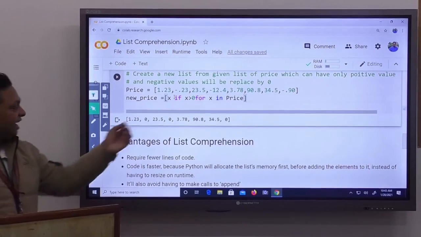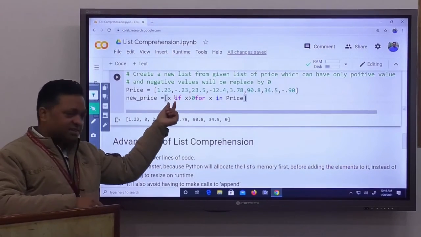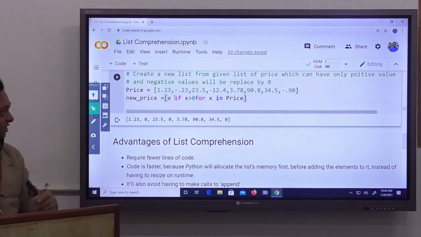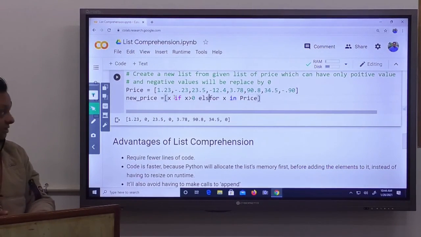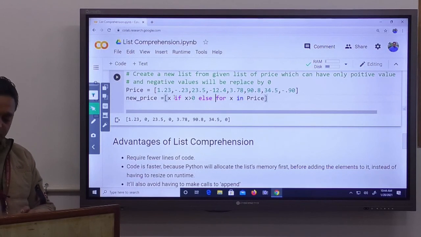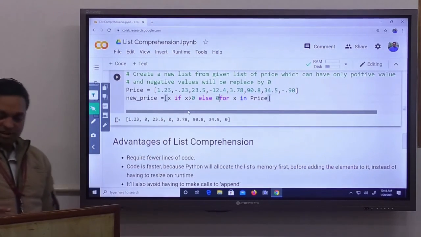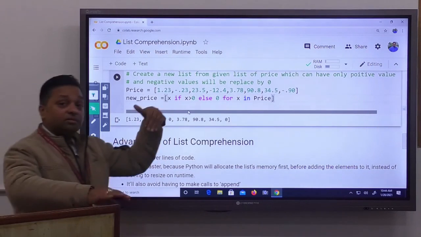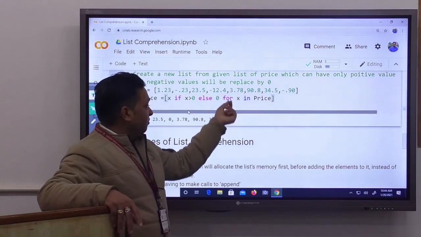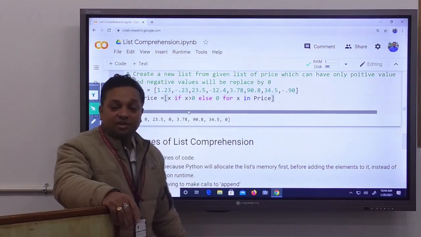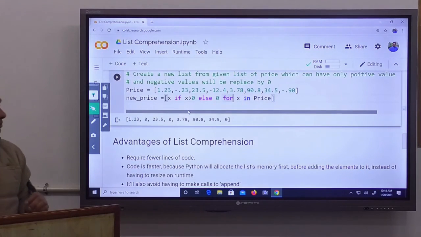If we write it like a mathematical expression, x if x greater than 0, else, otherwise, 0. If your value is not greater than 0, then put 0, for x in price.